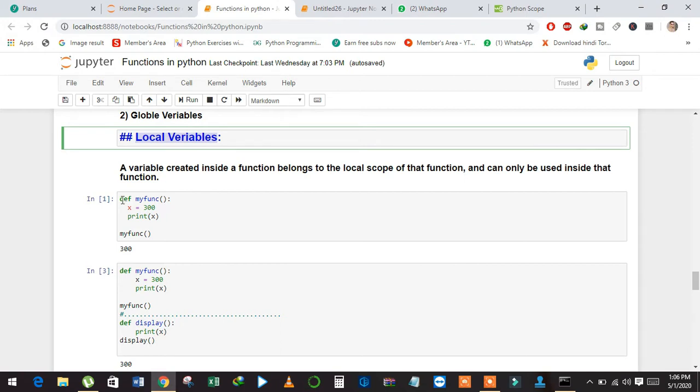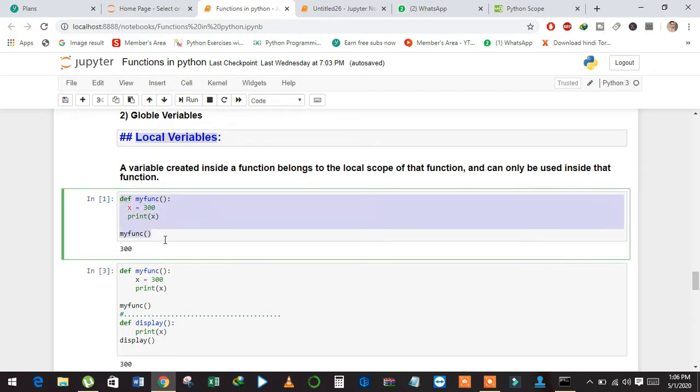And see here an example of local variable scope. We have a function myfunc, and inside the function we have a variable x that is equal to 300, and when I call this function it returns 300.